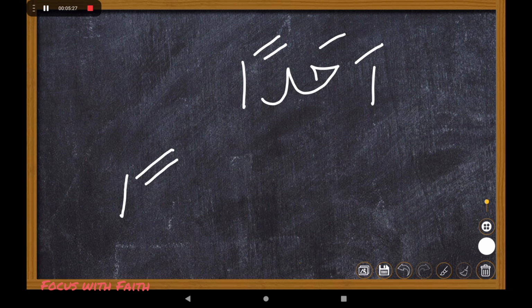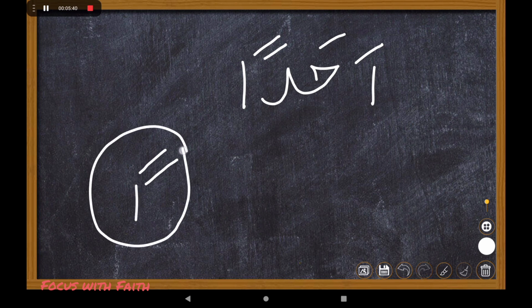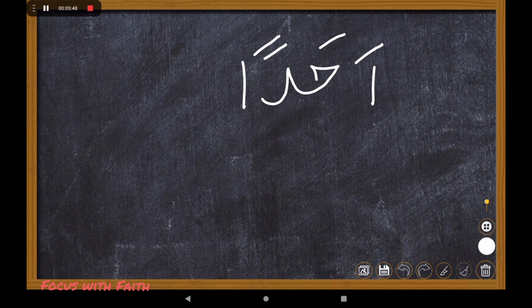Now what happens when you're reading? You don't keep it as it is, neither do you make it sakin there. Then what do you do? You take that one fatha and you read it with an alif madd. So what was ahadan going to be?